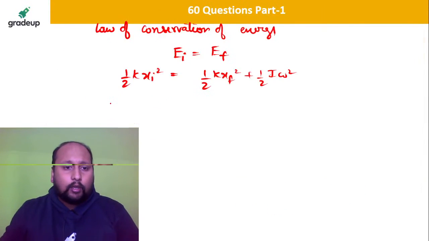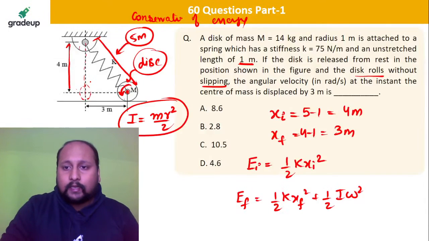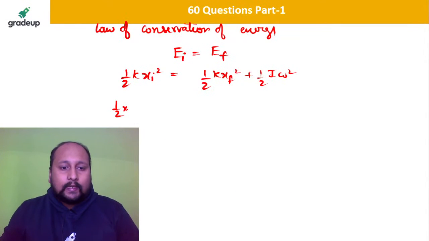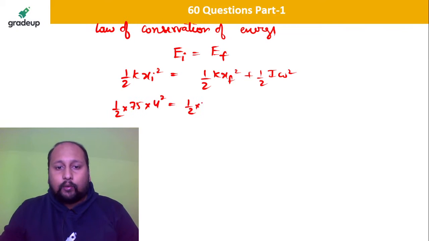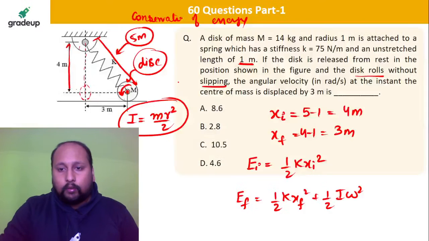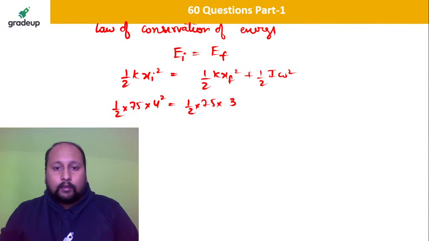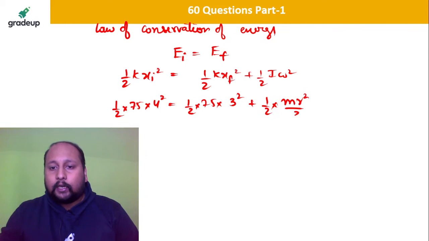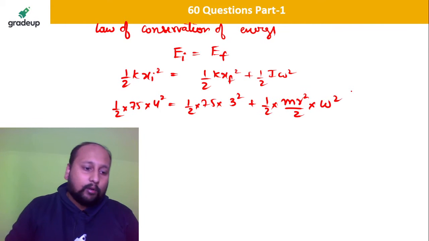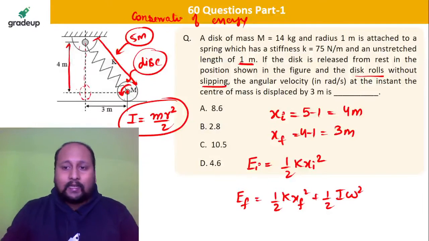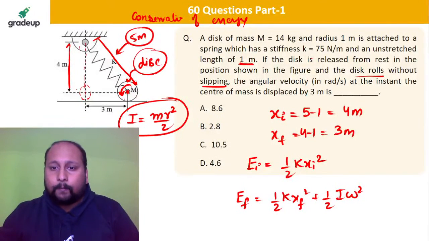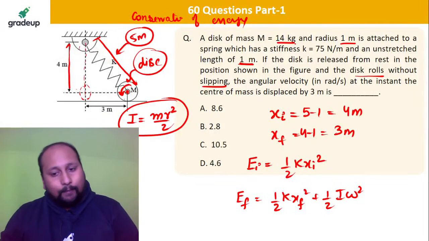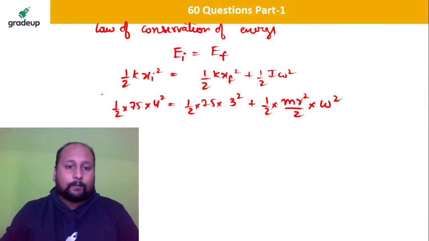Xi is 4, so this is half into k value, which is given as 75. So it is half into 75 into 4 square, equal to half into 75 into 3 square plus half into mr square by 2 into omega square. Omega you need to calculate. So by solving this, radius is already given, that is equal to 1 meter. Mass is 14 kg. Apply the concept and get the answer.